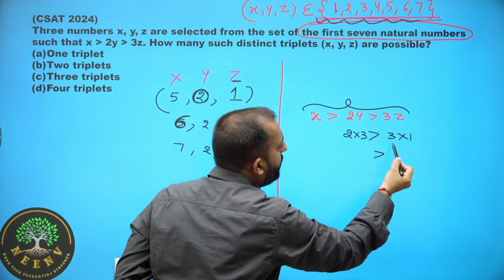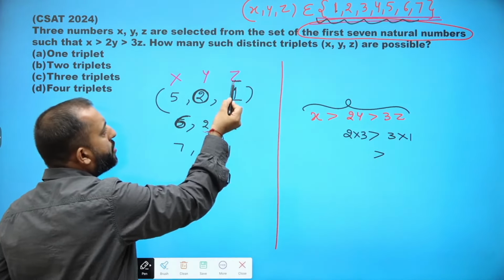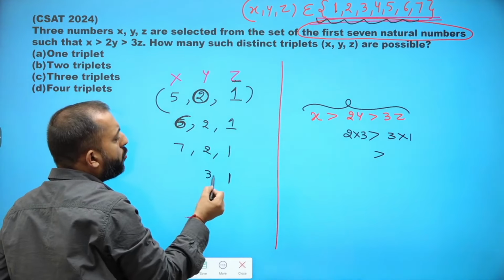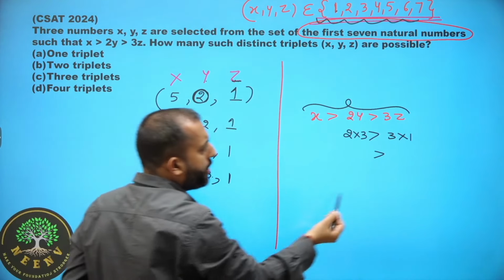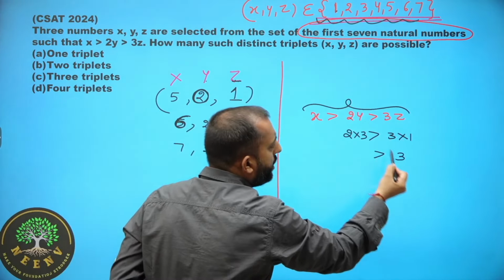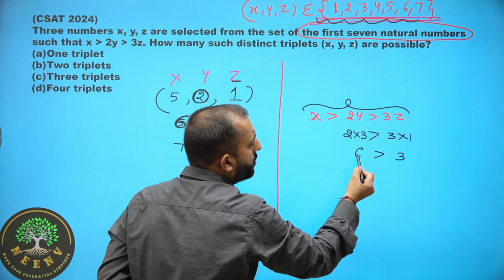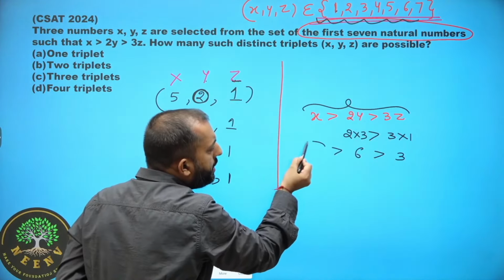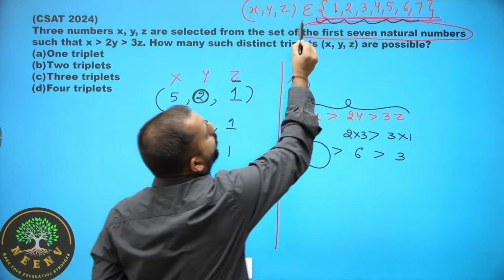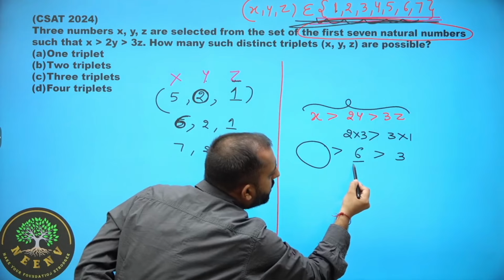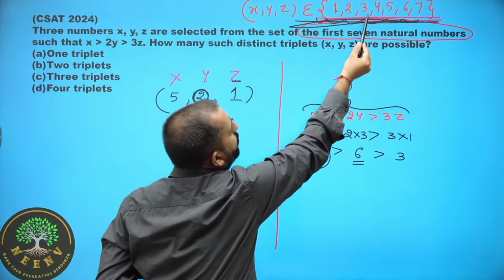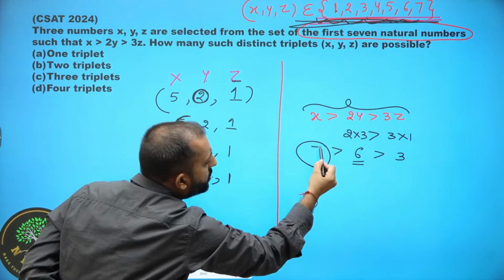So for z equal to 1 and y equal to 3, 3z will become 3, 2y will become 6. So x can take any value out of these 7 which is greater than 6. So only one value is present which is greater than 6, which is 7.